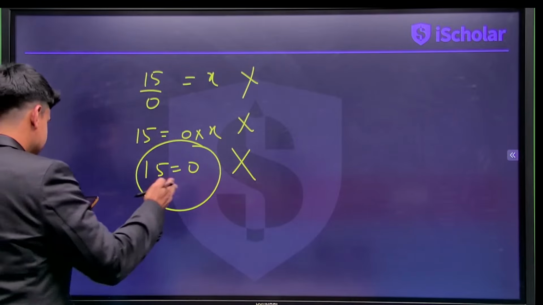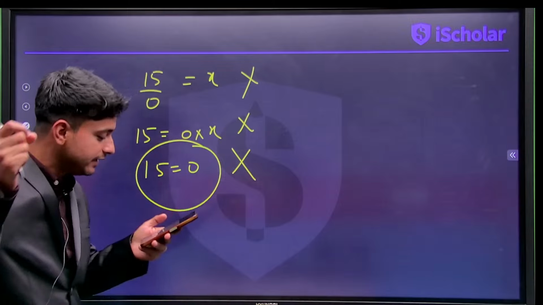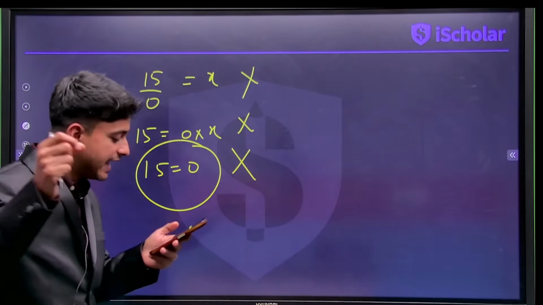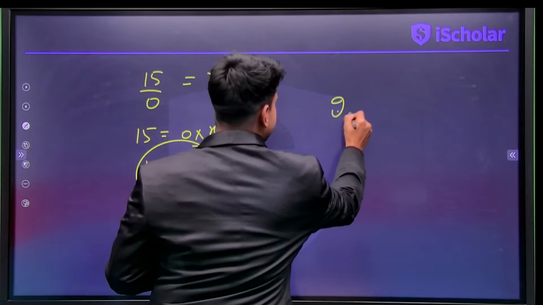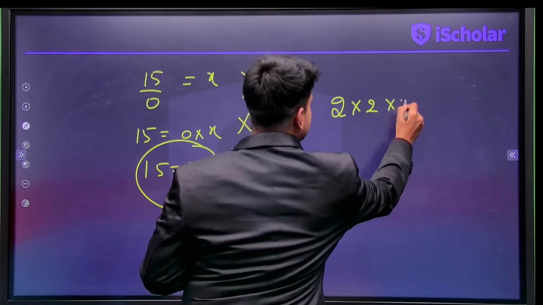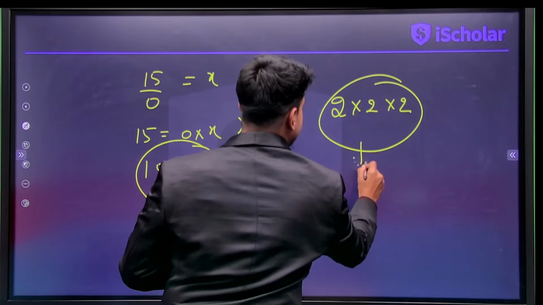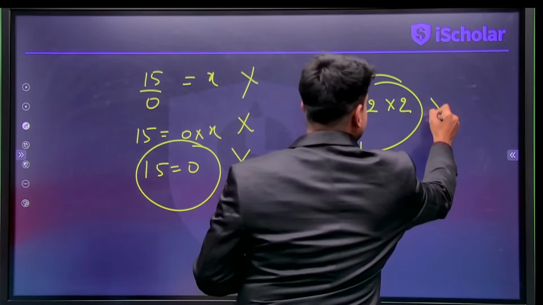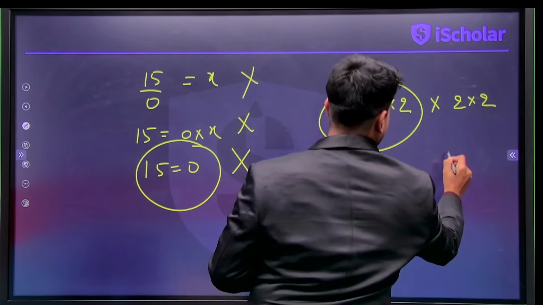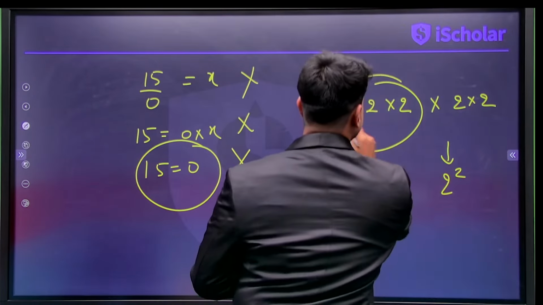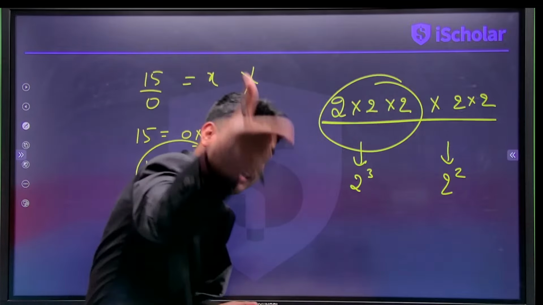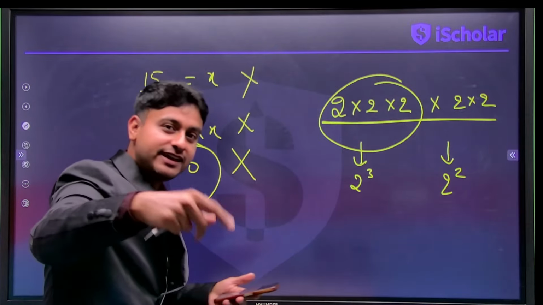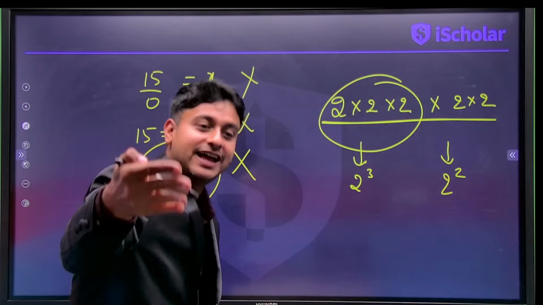So Nikhil has asked a very good question. When bases are same, why do we add or subtract the exponents? Very simple. See, if I say 2 into 2 into 2, that is what? 2 cube, right? And if I multiply with 2 into 2, which is 2 squared, so when bases are same, that number repeats, right? Either in multiplication or division.